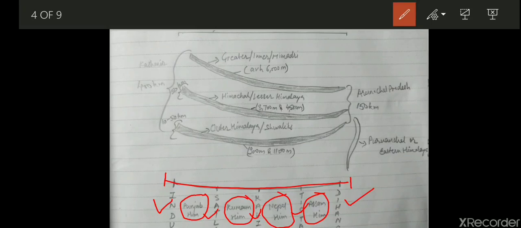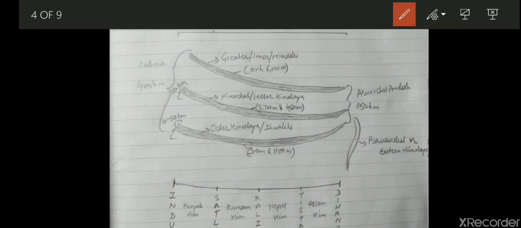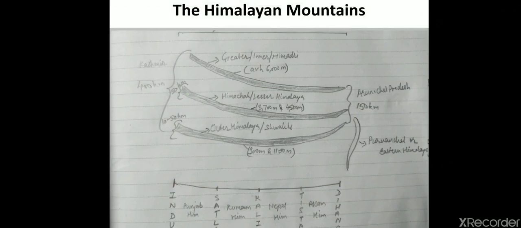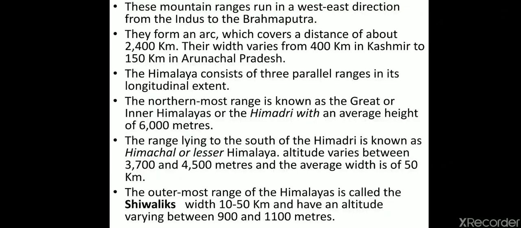So through this diagram you will be able to learn this topic very easily. If you go with the points, I will show you the points also. These mountain ranges run in the east-west direction from the Indus to Brahmaputra. They form an arc which covers a distance of about 2400 km. The width varies from 400 km in Kashmir to 150 km in Arunachal Pradesh, as I showed you in the diagram. The Himalaya consists of 3 parallel ranges in its longitudinal extent.